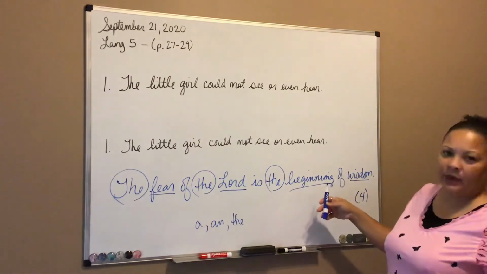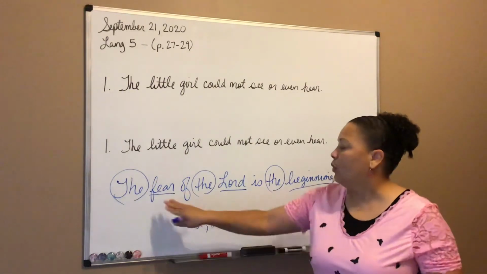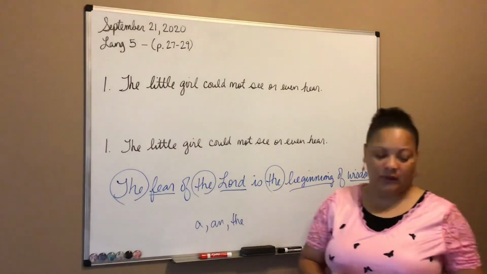You could consider it a thing or an idea. And then wisdom is also an idea, right? Okay, so 1, 2, 3, 4. I met the requirement, so I know I have all 4, right?